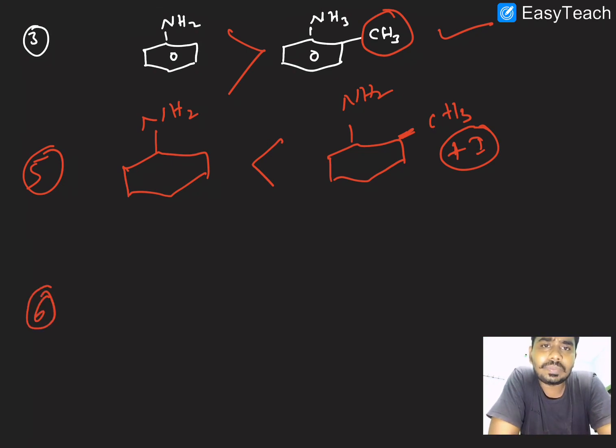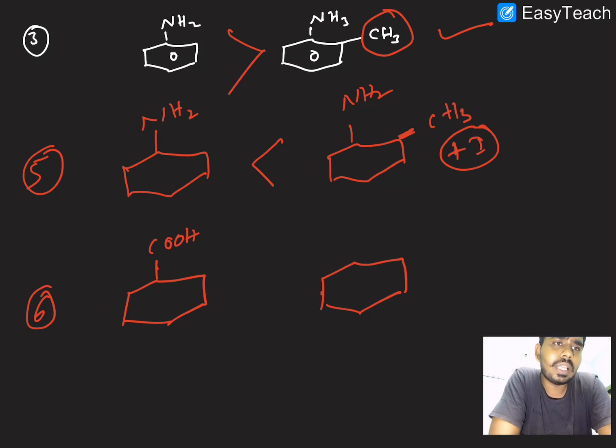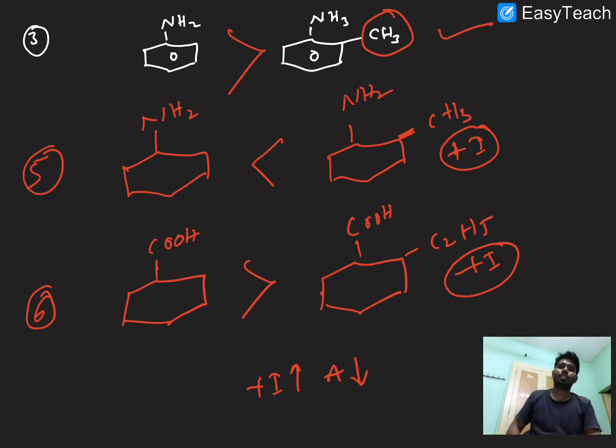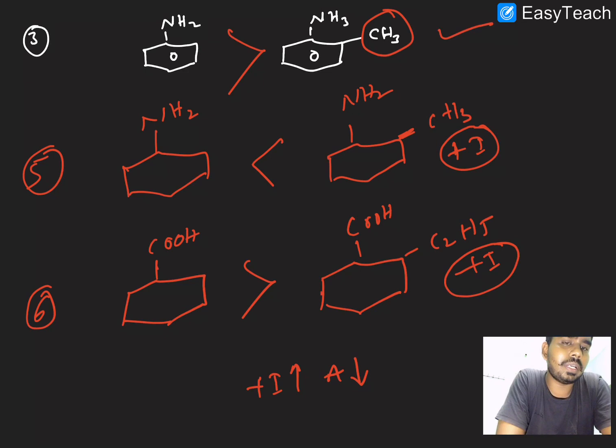One more example we will see here. We are taking carboxylic acid, cyclohexanoic acid, and the same with COOH and C2H5, which is ethyl, a plus I group. Which is more acidic in nature? We know that a plus I group decreases the acidic strength. Obviously this is the answer: the simple one is more acidic than the substituted one. I hope it is clear.